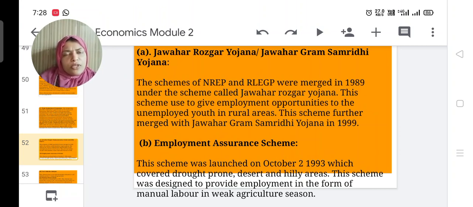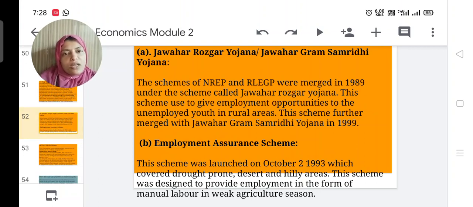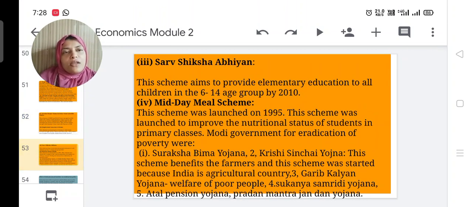Have you heard about the MGNREGA, Mahatma Gandhi National Rural Employment Guarantee Scheme? That also developed as a part of the Employment Assurance Scheme. Then next one, Sarva Shiksha Abhiyan. This scheme aimed to provide elementary basic education to all children in the age group of 6 to 14 by 2010.